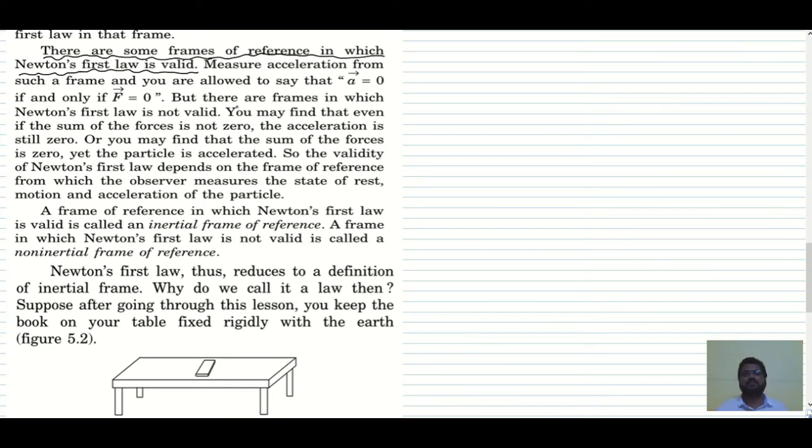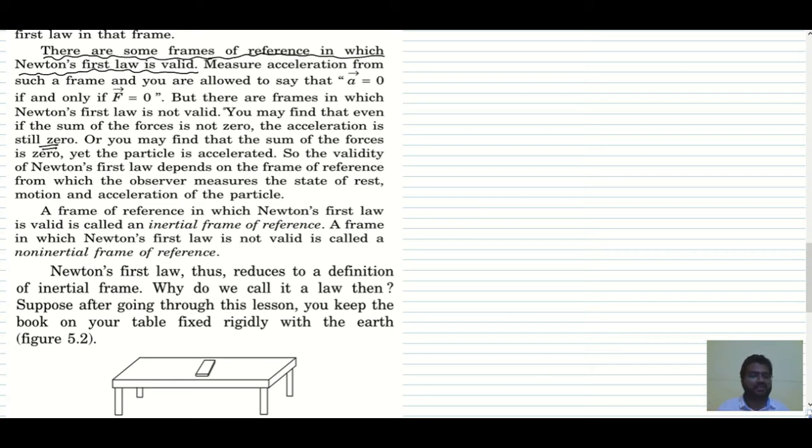But there are frames in which Newton's first law is not valid. You may find that even if the sum of forces is not 0, the acceleration is still 0, or you may find that the sum of forces is 0, yet the particle is accelerated in some of the frames, right?